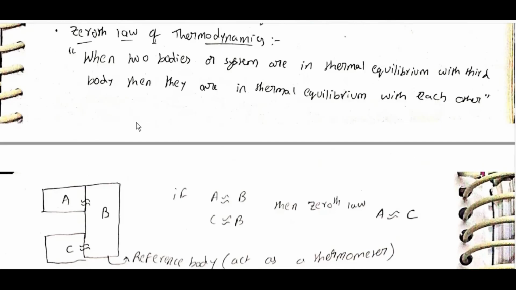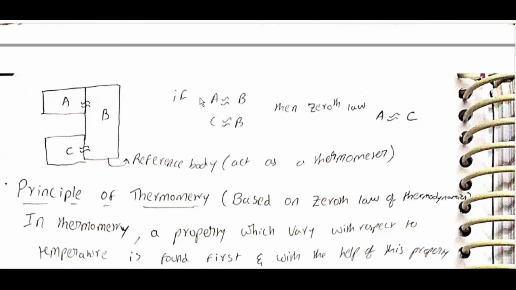Zeroth law of thermodynamics: when two bodies are in thermal equilibrium with a third body, then they are in thermal equilibrium with each other. If A is in thermal equilibrium with B and C is in thermal equilibrium with B, then the zeroth law says A is in thermal equilibrium with C. B is the reference body.